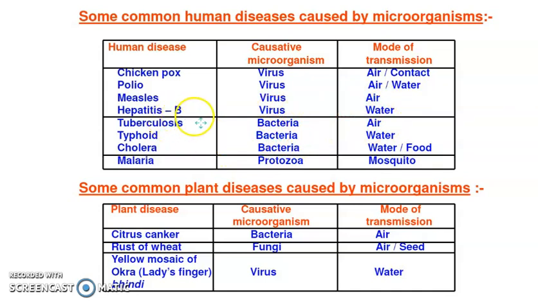For example, tuberculosis affects your lung, so the mode of transmission is through air. Typhoid is through water. Cholera is through water and food. As you can see here, typhoid and cholera mainly affect your digestive system. So because of this, the mode by which the microorganism is transferred is also related to water or food.